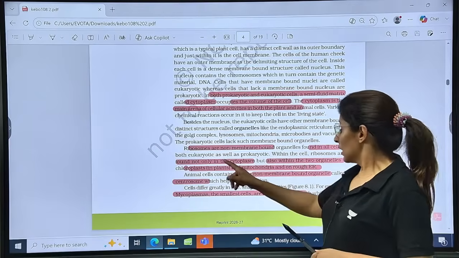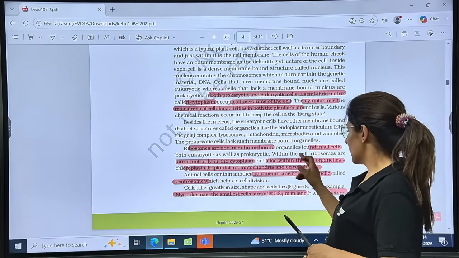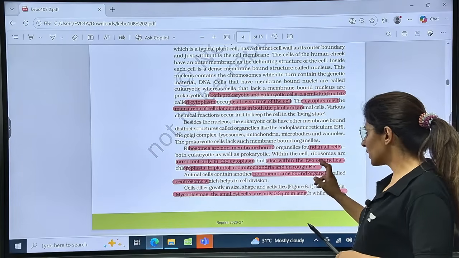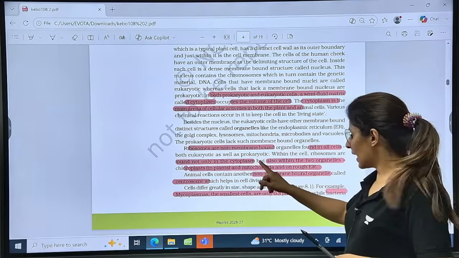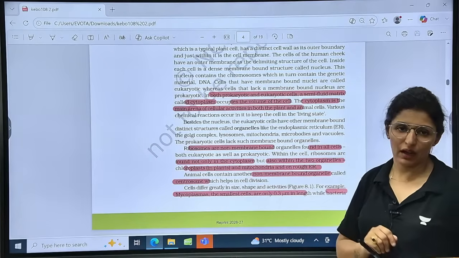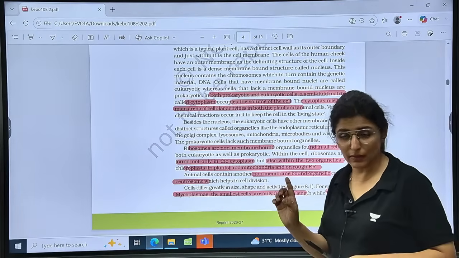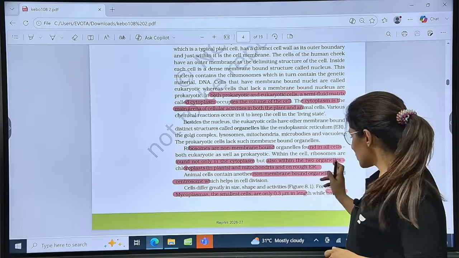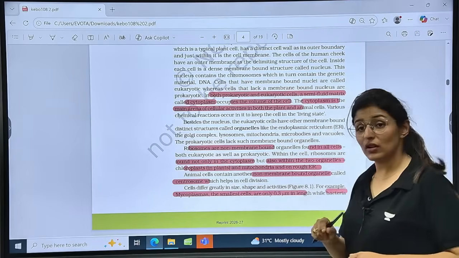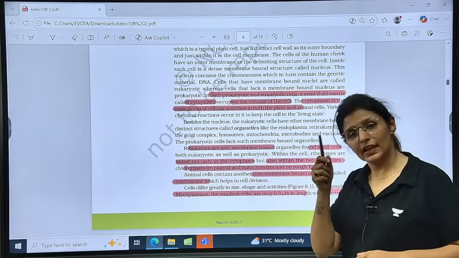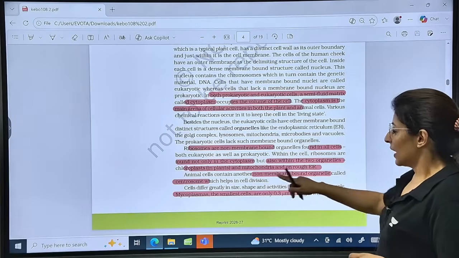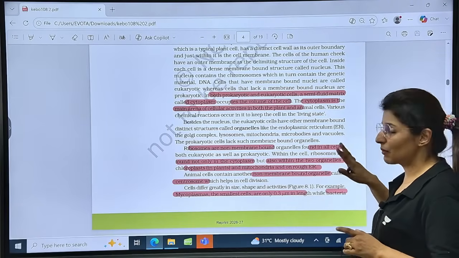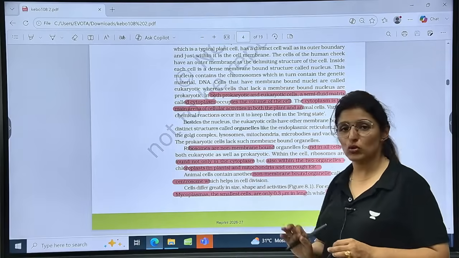Now, in eukaryotes, within the cell, ribosomes are found not only in cytoplasm, but also within two organelles, chloroplast and mitochondria, and on rough ER. We are talking about eukaryotes here. The ribosomes which are found in cytoplasm are 80S. Ribosomes which are found in chloroplast and mitochondria are 70S. And on ER, again 80S. Are we clear?